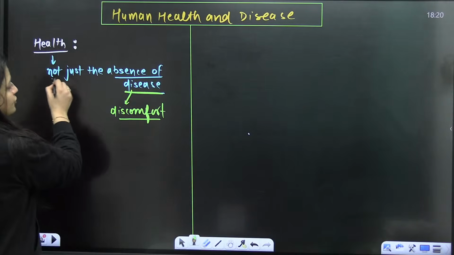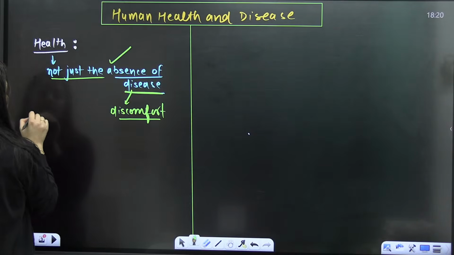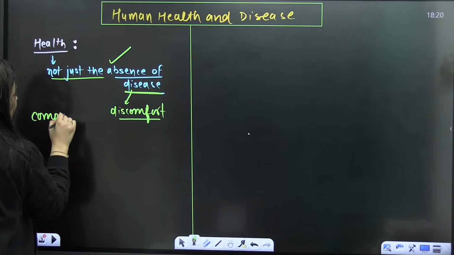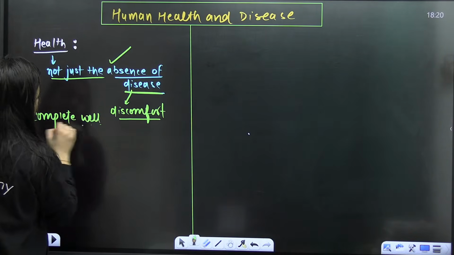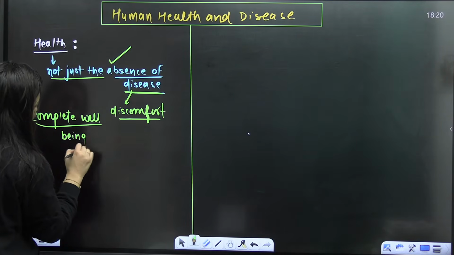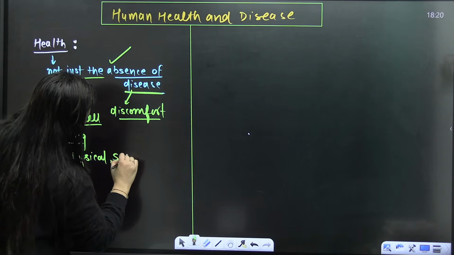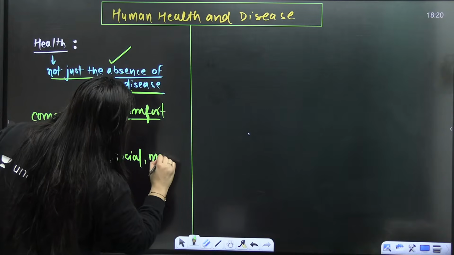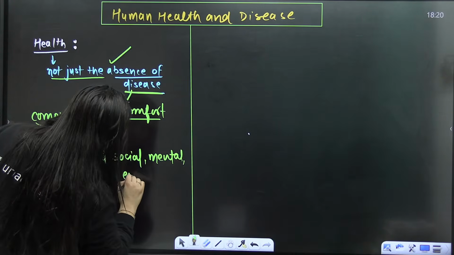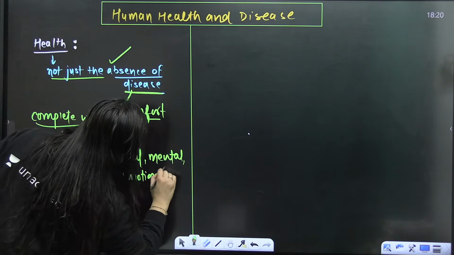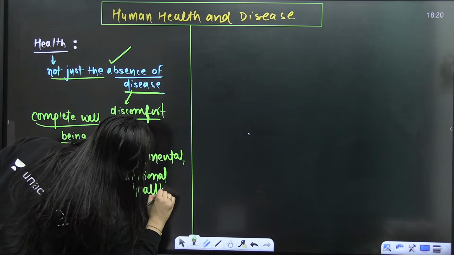So health is not just the absence of disease, it includes complete well-being, be it physical, social, mental, emotional, or reproductive health. Everything we have to consider. Are you getting my point, students?